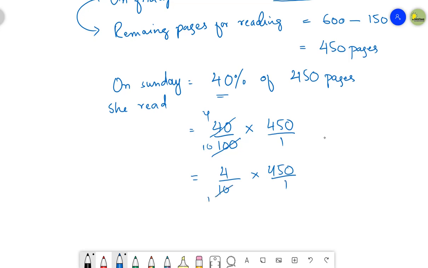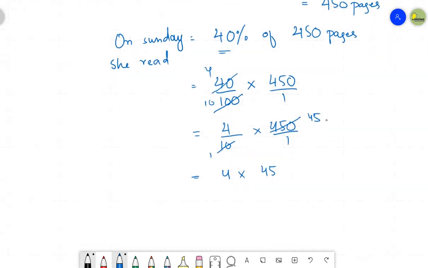Then 10 ones are 10 and 10 45s are 450. So it will be 4 multiplied by 45. 1 ones are 1, so I'm not going to multiply the denominators. Just multiply the numerators. 4 multiplied by 45. Let me calculate it. 4 fives are 20. 4 fours are 16, 17, 18. These are going to be 180 pages, right? So 180 pages were read. She read on Sunday.